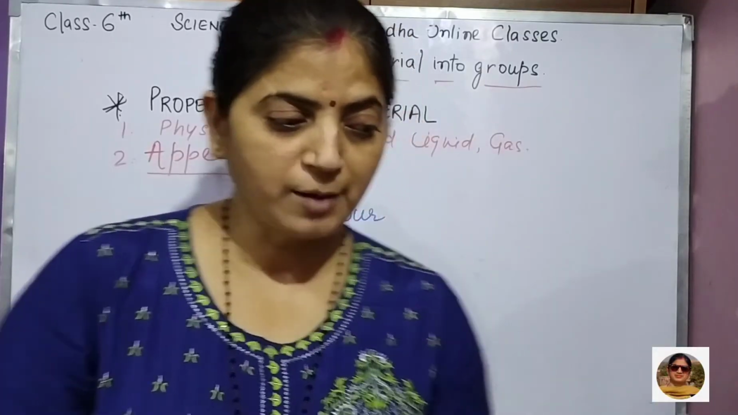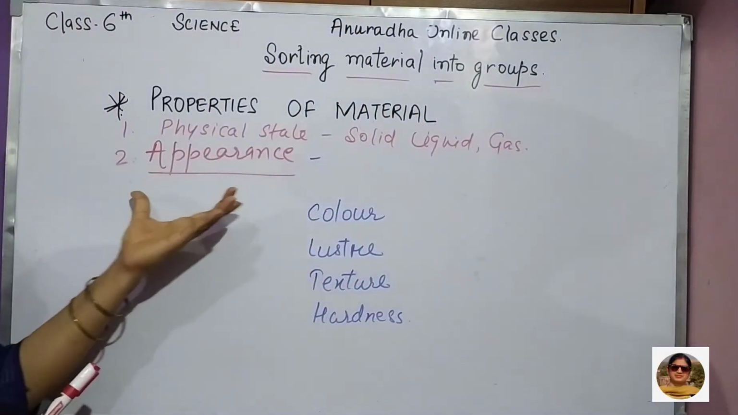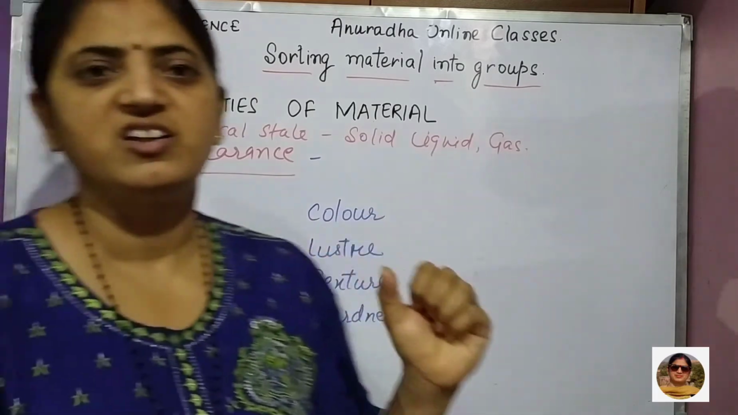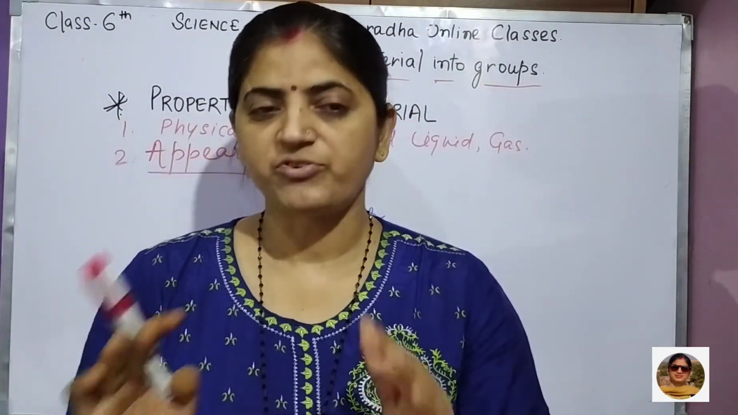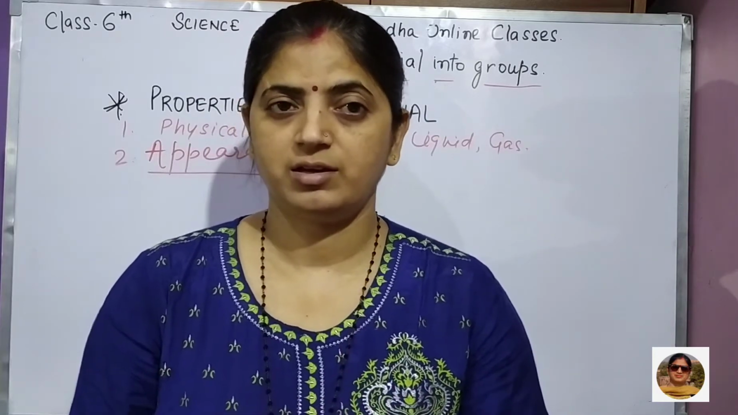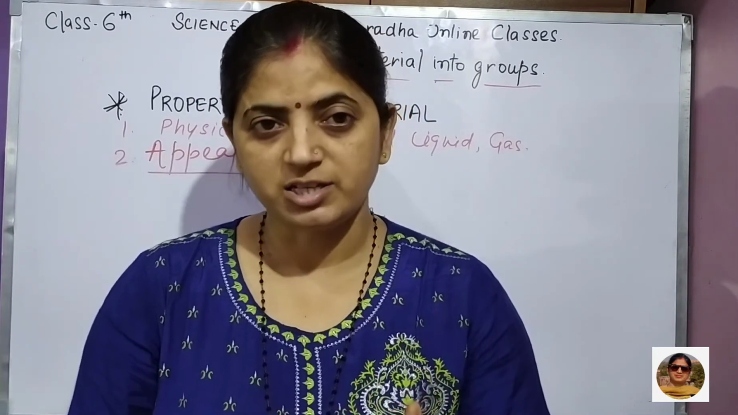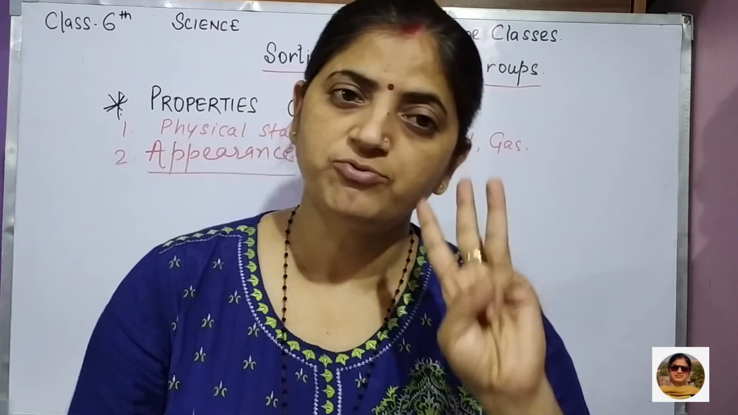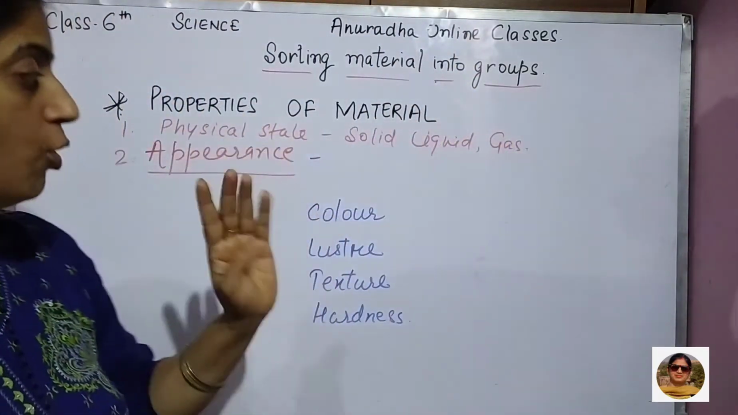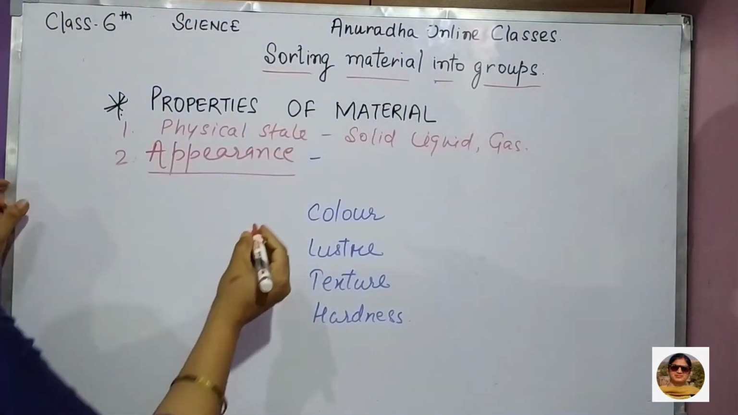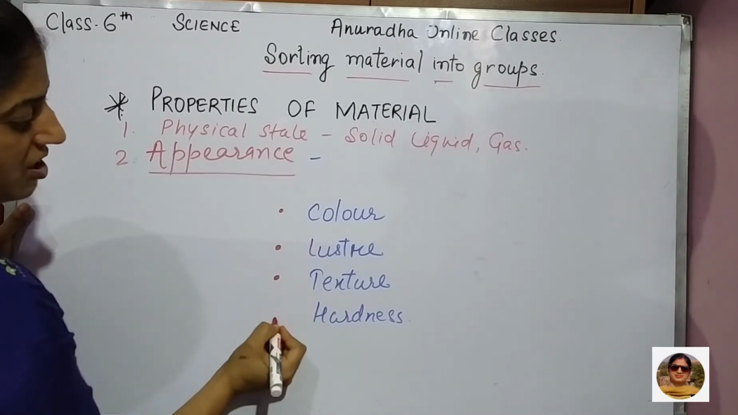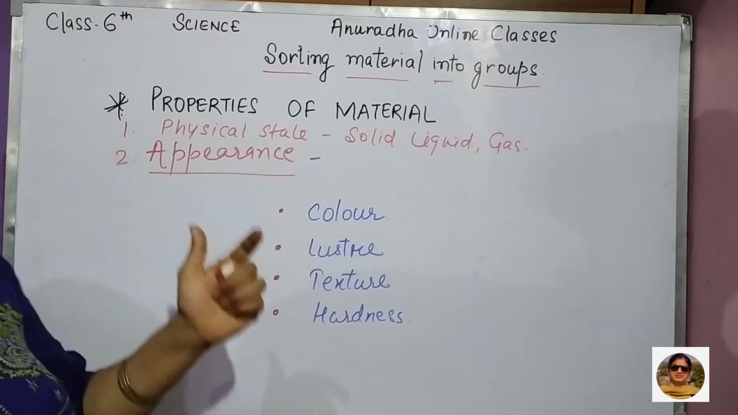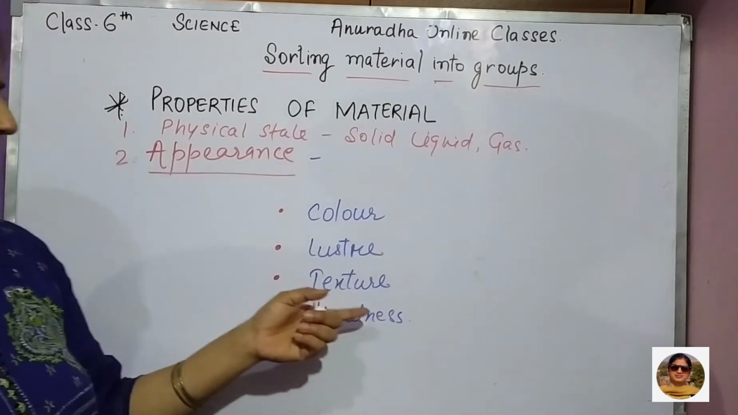So children, I am here with the second property, that is appearance. Appearance मतलब वो देखने में कैसा लगता है, right? Appearance of any material can be justified or identified on the basis of four things. First is what? Color, then luster, then texture and hardness. Let us see one by one all that.